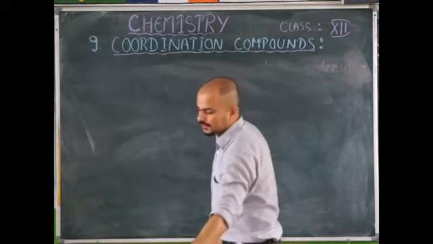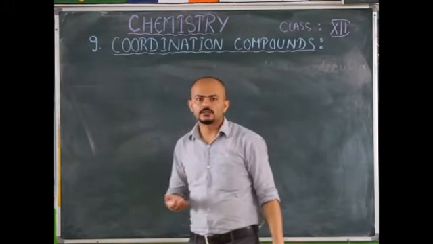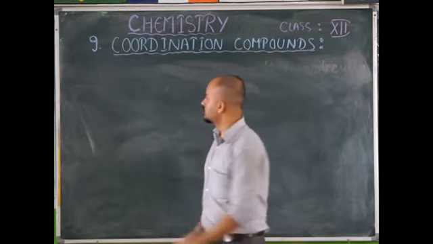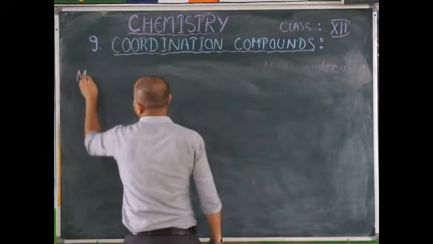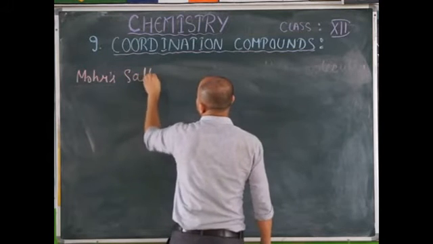Now see, you also know about double salts, like Mohr's salt.